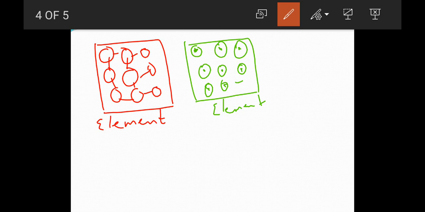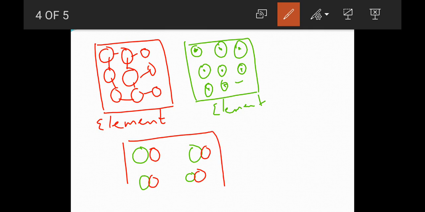But this green one is also an element, and the red one is also an element, because in the first all are of the same type, and in the second all are of the same type. Now let's consider this. You have green here, green here, green here, green here, and then I will take one red here, one red here, one red here, one red here.